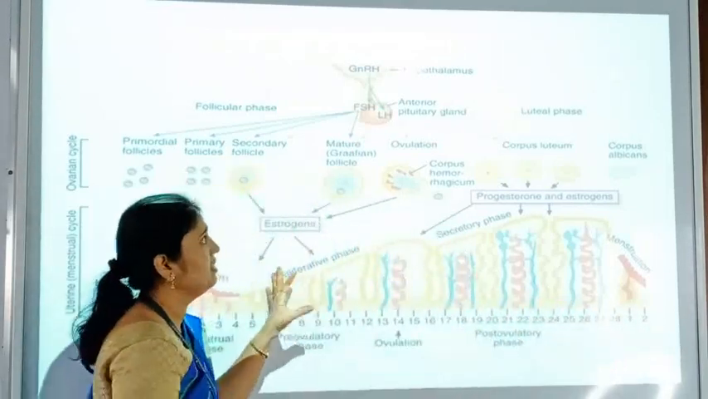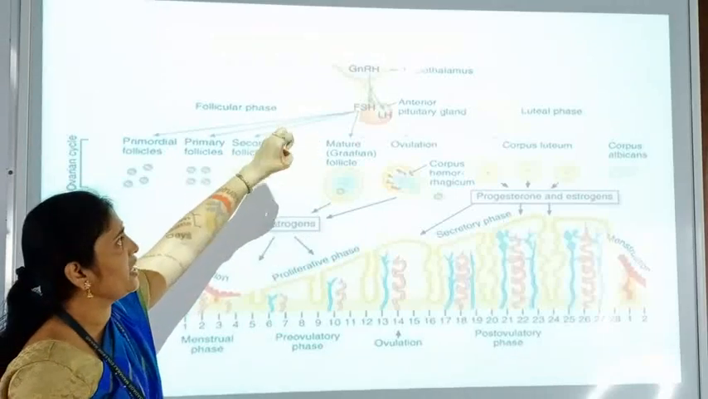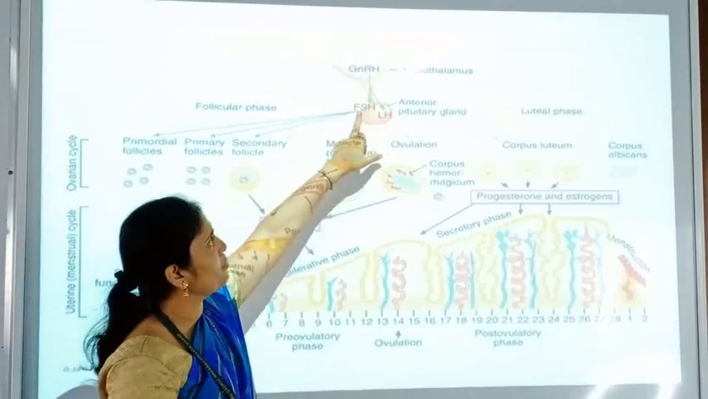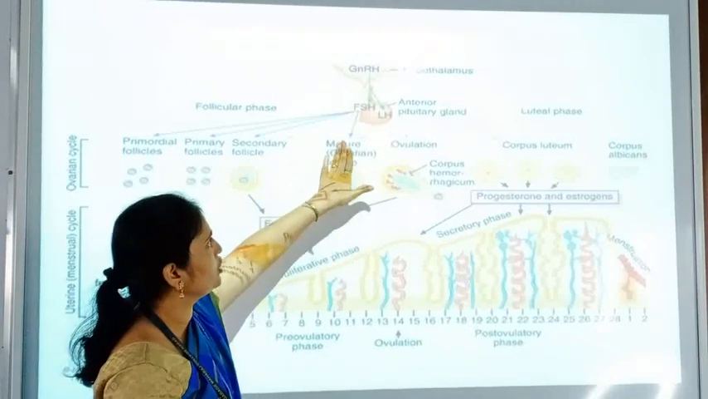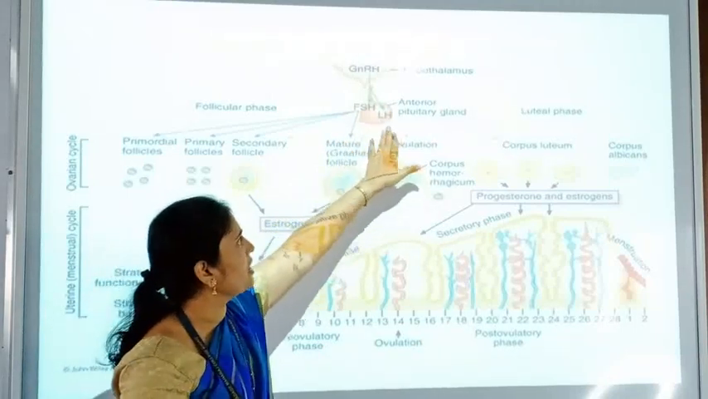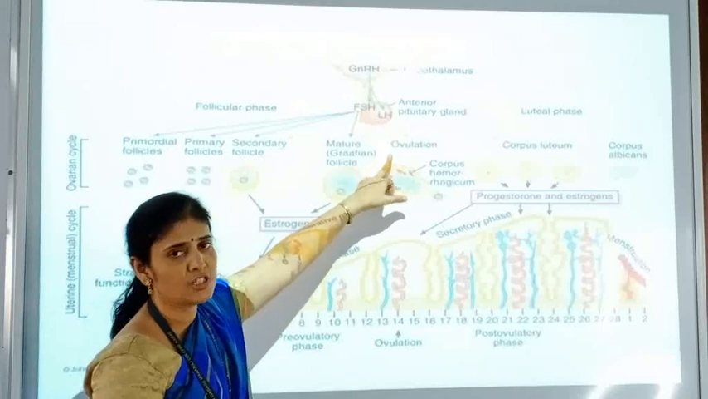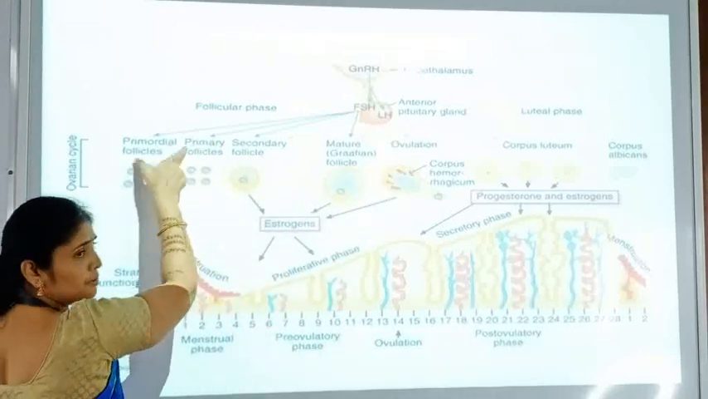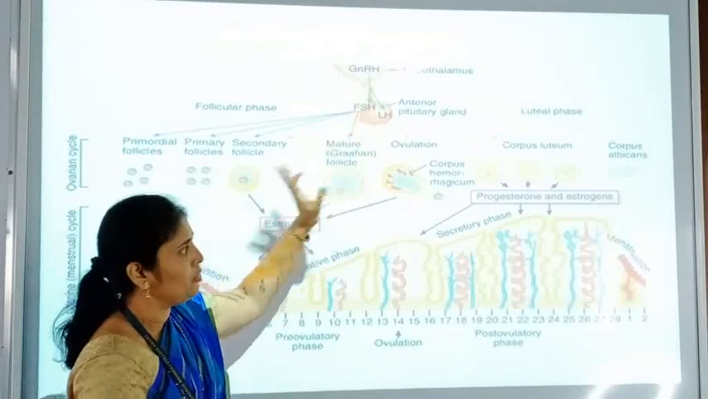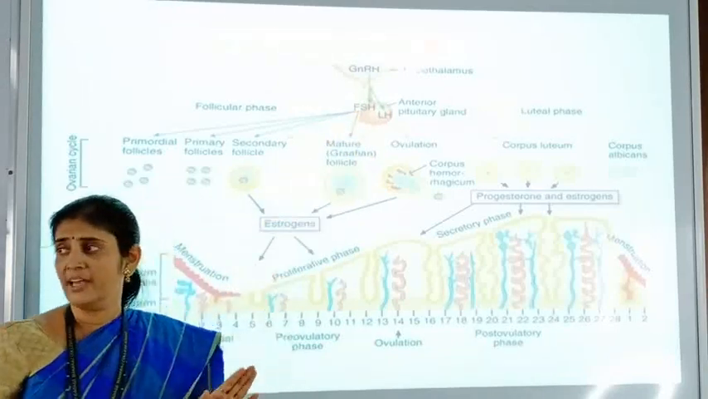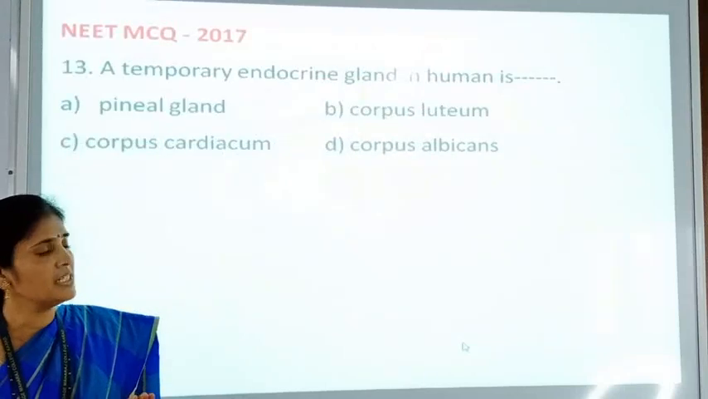So during this, the hormones which are playing a very important role from the anterior pituitary, FSH and LH, play a role in the maturation of this Graafian follicle and for the ovulation. LH is responsible for ovulation, and for the development of the primordial follicles FSH is responsible. That we have to remember. So in this way this menstrual cycle is completed.